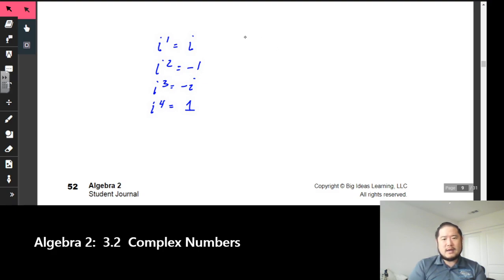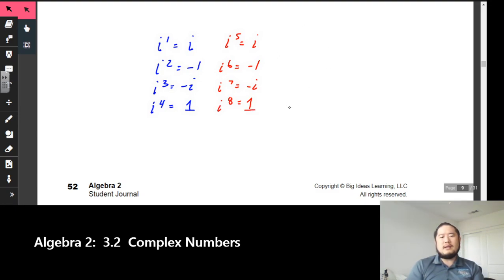Now let's check this out. What happens if we have i to the fifth? That's equal to i. i to the sixth is equal to negative 1. i to the seventh equals negative i. And i to the eighth is equal to 1. And guess what?